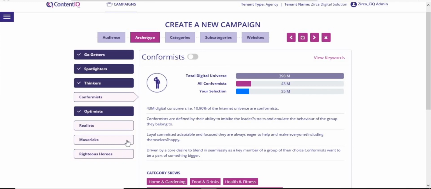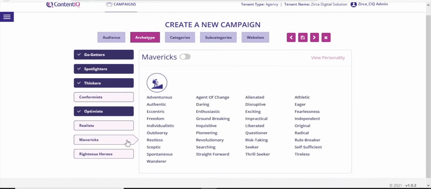Now, let's say you want to select another archetype which isn't recommended by the tool. You will find that for archetypes not recommended by the tool, only the keywords appear.